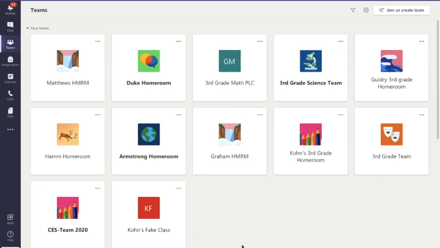Yes. So you'll log into Teams tomorrow. We've already shown you how to do that. And you can see right here we've got Matthews' homeroom and Miss Duke's homeroom. Those are the only two you have to worry about. That's right. So click on whichever one you belong in.